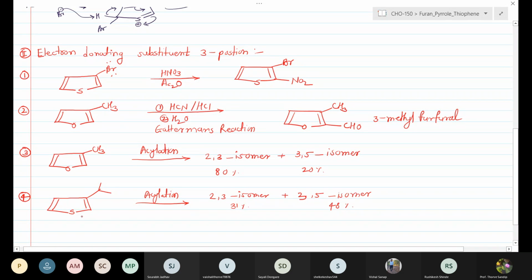Therefore, instead of the attack taking place at the second position, the attack takes place at the 5 position. The 3,5 substituted compound is obtained as the major, and the 2,3 isomer is obtained as the minor.